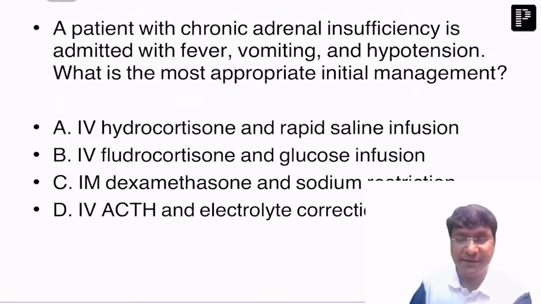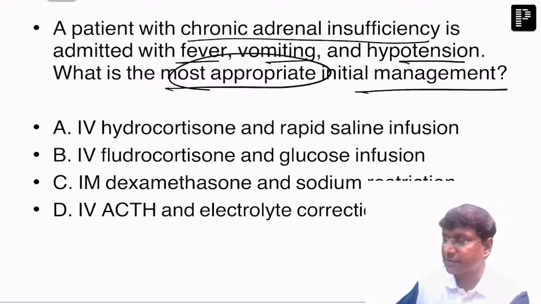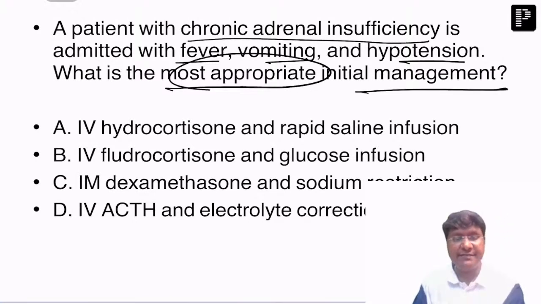Okay, so a patient with chronic adrenal insufficiency is admitted with fever, vomiting, and hypotension. What is the most appropriate initial management? IV hydrocortisone and rapid saline infusion, IV hydrocortisone and glucose infusion, intramuscular dexamethasone and sodium restriction, or intravenous ACTH and electrolyte correction.